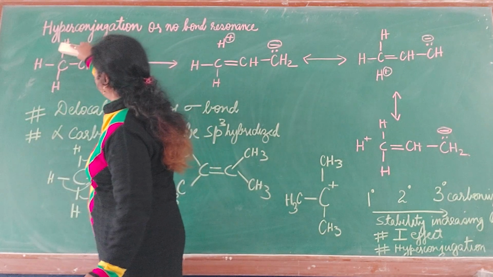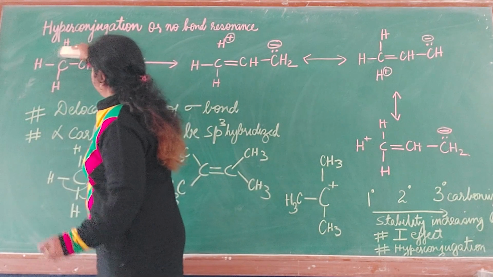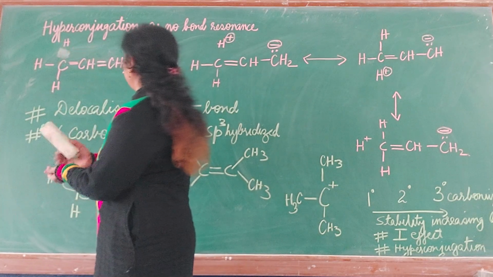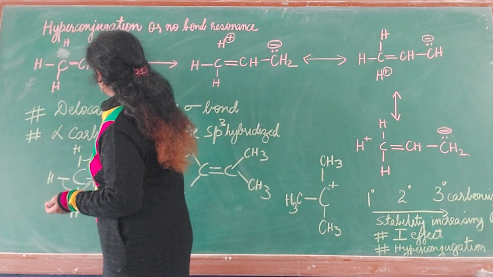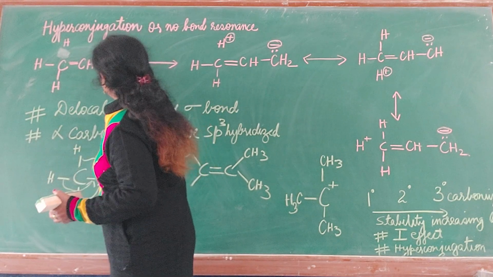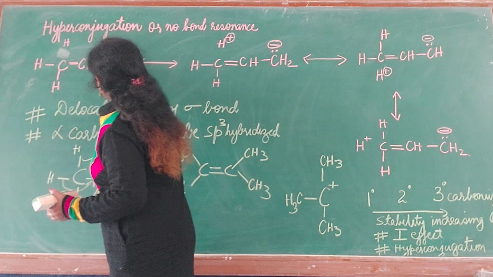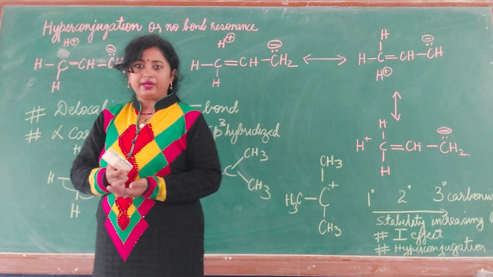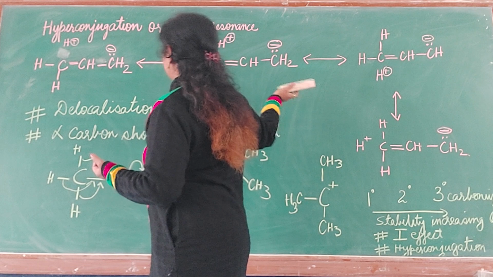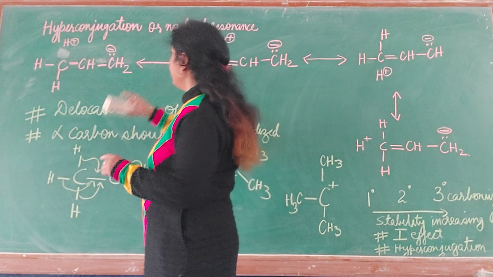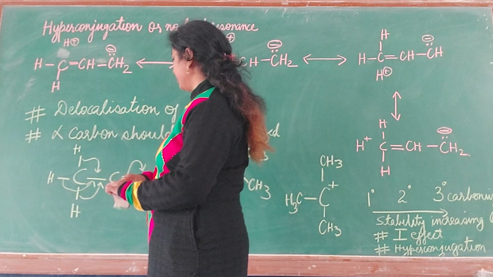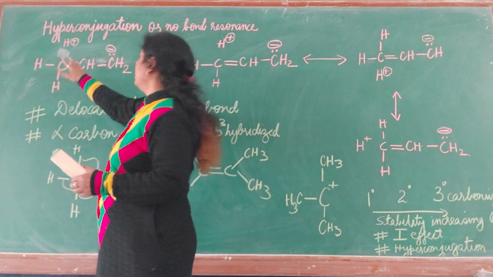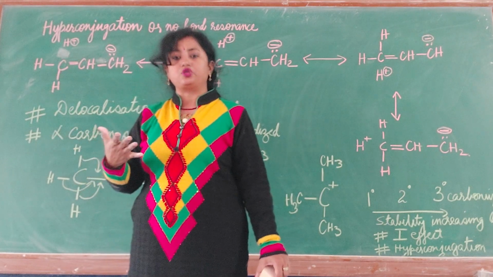What will happen? This CH bond will break. It will be shifted here, and this carbon will take 2 electrons and acquire a negative charge, and this hydrogen will bear a positive charge. Three possible resonating structures or hyperconjugative structures I have already drawn. Only for understanding, I have drawn it again here. Here CH bond, similarly, again 2 times it can occur. So your propene can show 3 hyperconjugative structures.